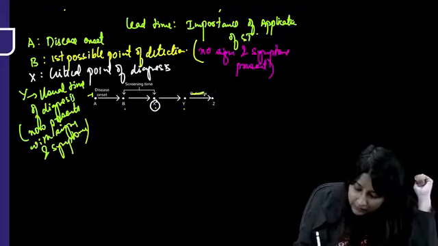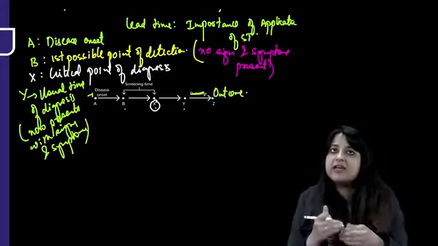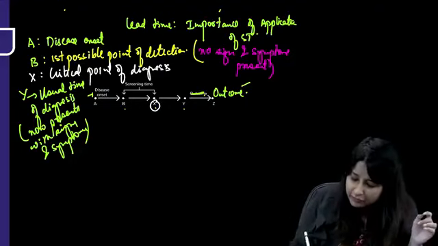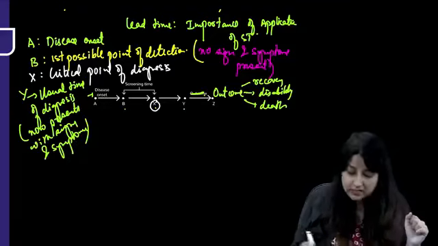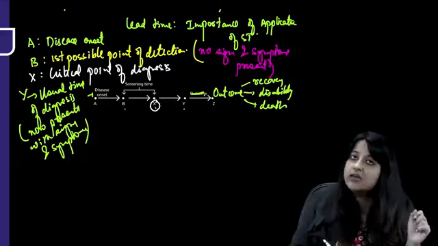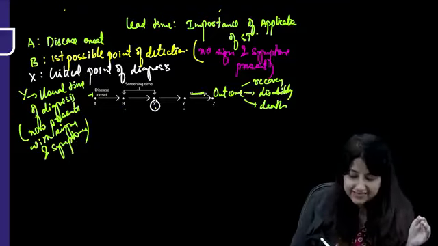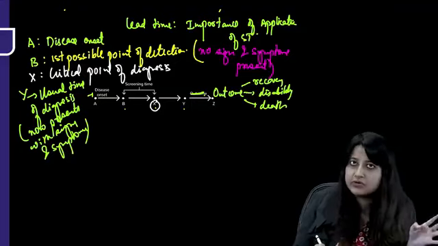What is Z? This Z is actually the outcome. Now, after diagnosis, only outcome can happen. Outcome can be in the form of recovery. It could also be in the form of disability or death. Okay? So what is B, guys? The first possible point of diagnosis or detection where the person does not have signs and symptoms. X is the critical point of detection and Y is the usual point of diagnosis.